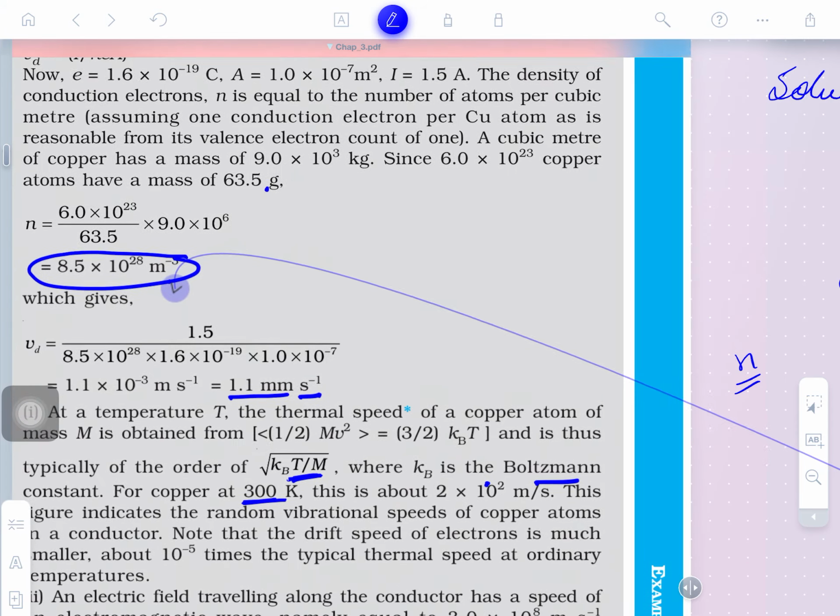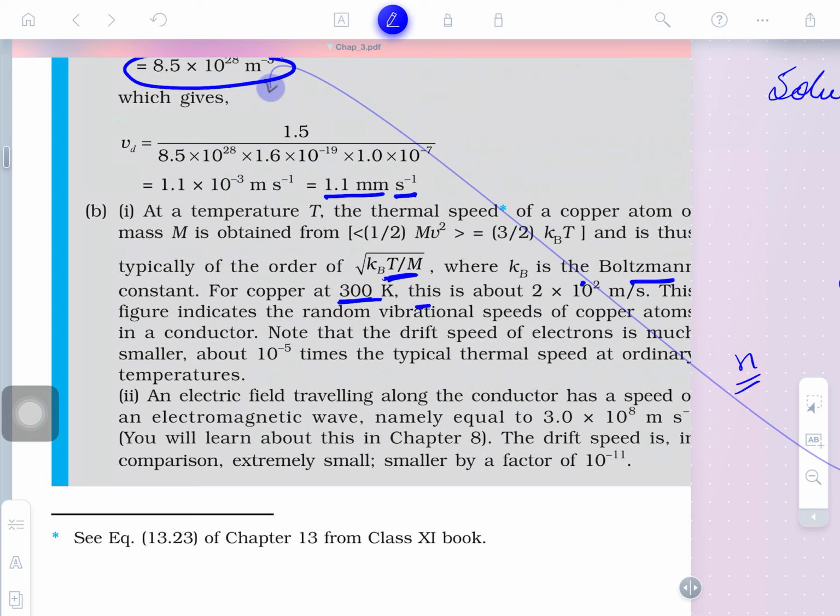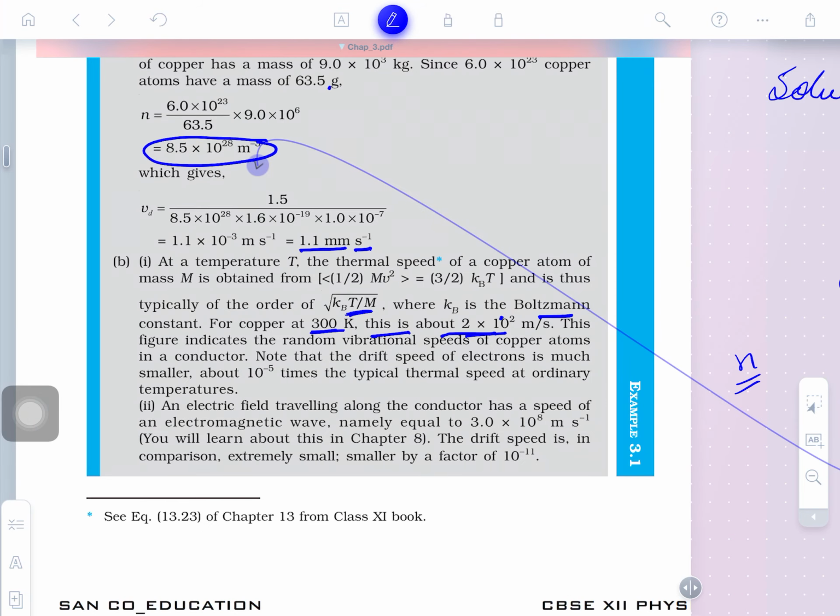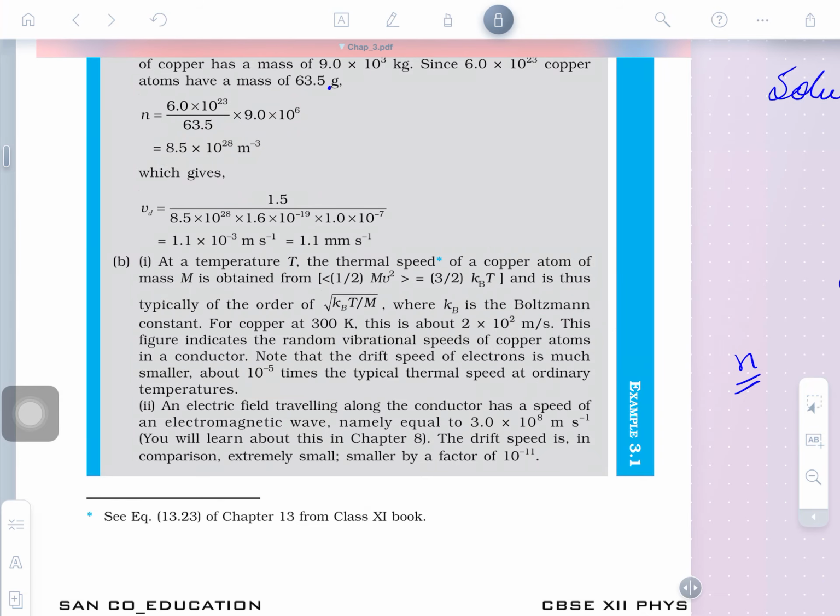So, we have taken 27 degrees Celsius, so 300 Kelvin, and this is about 2 into 10 raised to power, which needs to be calculated here. This is the result we are just bringing from the 11th class. Okay. So, compare this speed with that speed. Thermal speed obviously is more than that of the drift speed.